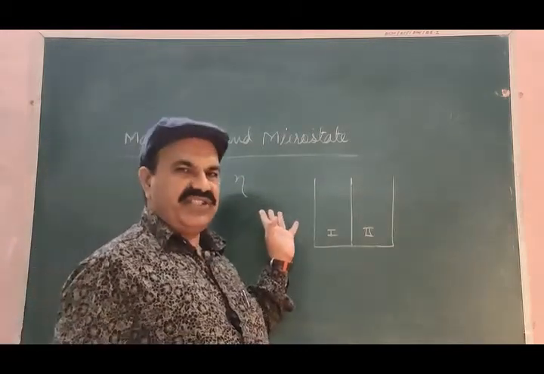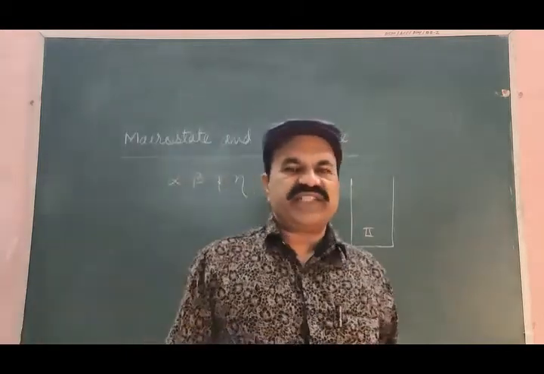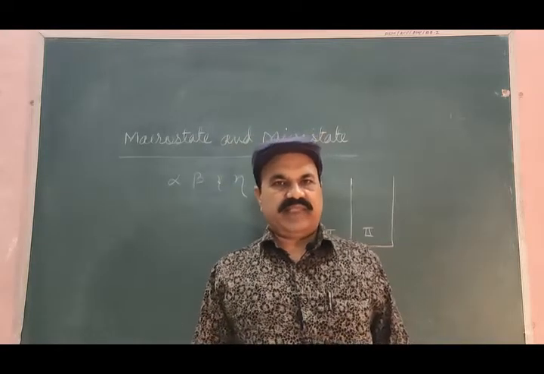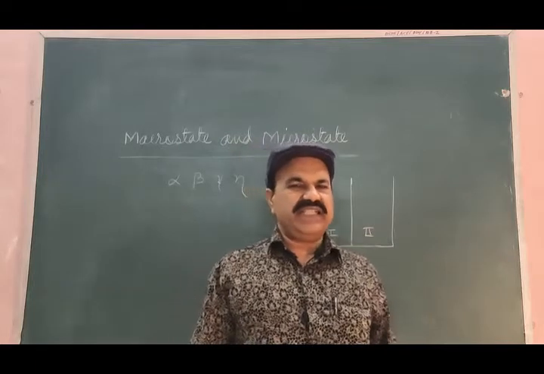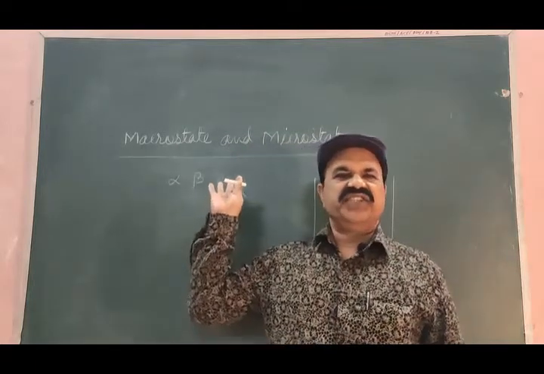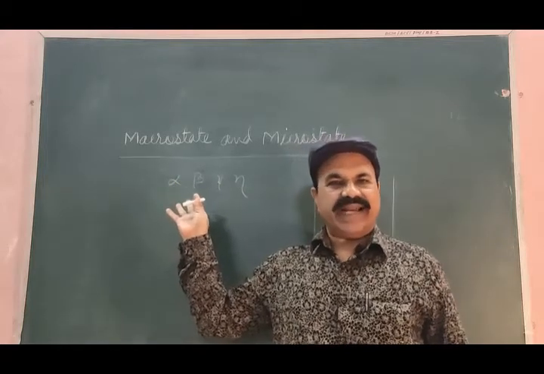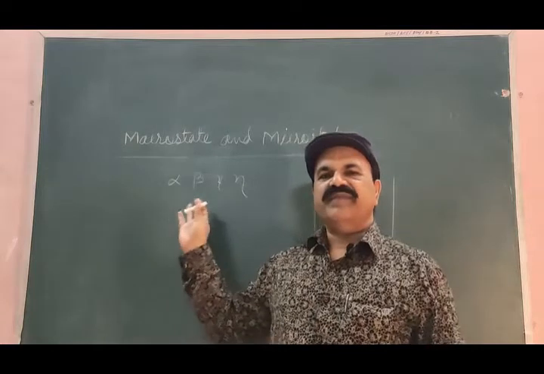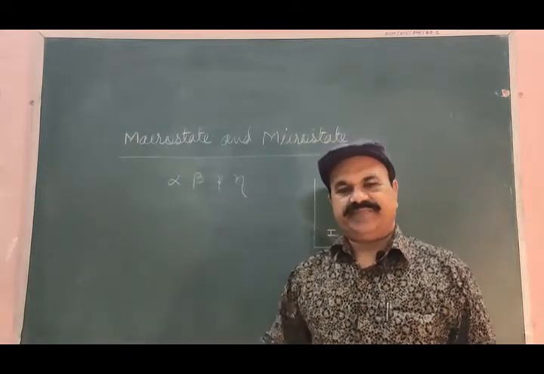We have considered the same particles in the earlier article to understand the concept of permutation and combination. For simplicity, let me consider the system consisting of 4 non-reacting distinguishable particles alpha, beta, gamma and eta.